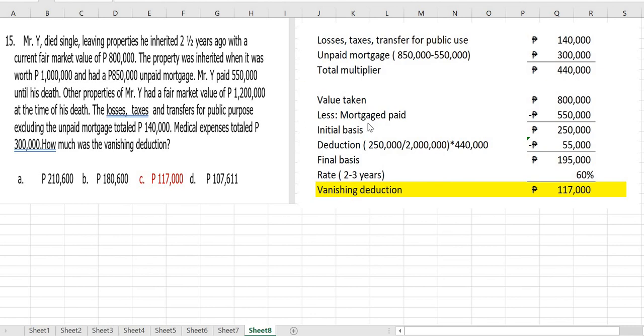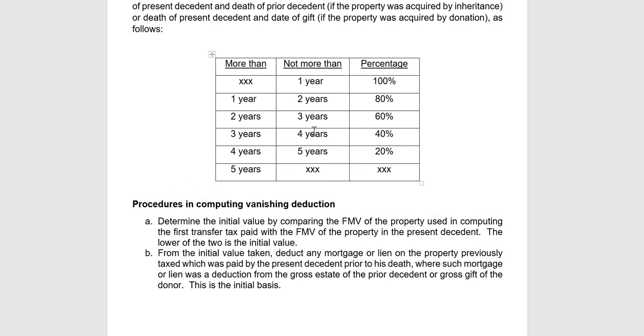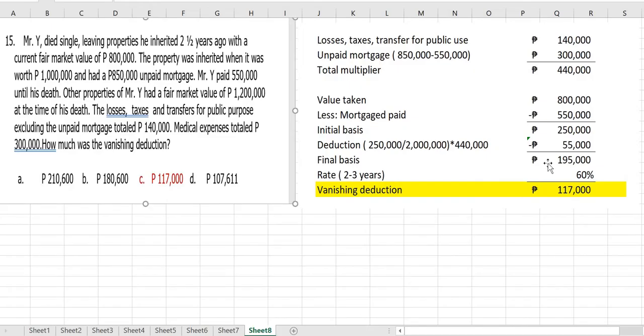So we have 2 million as our gross estate. 250 initial basis over 2 million gross estate times the multiplier. We have 55,000 as our second deduction. So the final basis would be 195,000. And since it's 2 to 3 years, because it's 2.5 years, if you check the rate, 2 to 3 years is 60%. So, you have a vanishing deduction of 117,000. Okay?